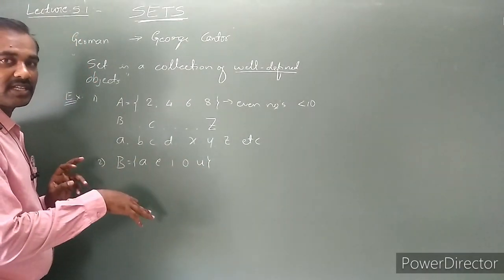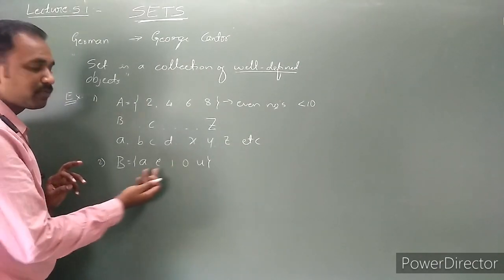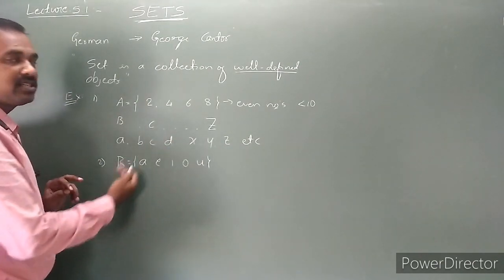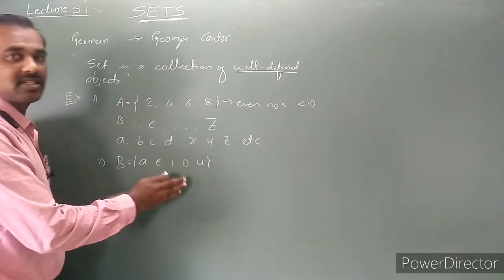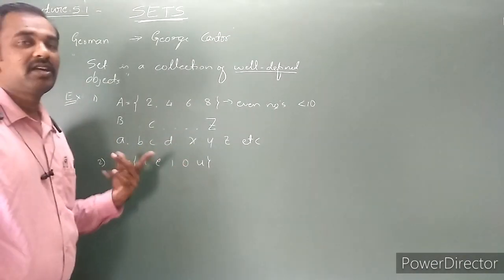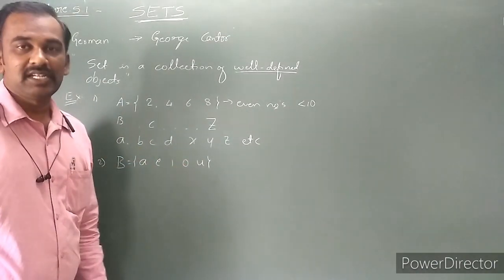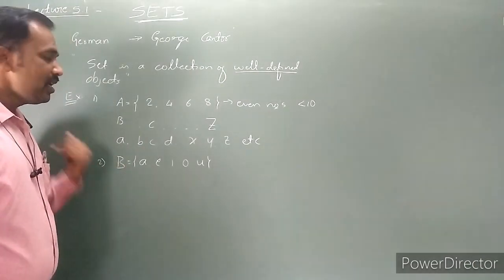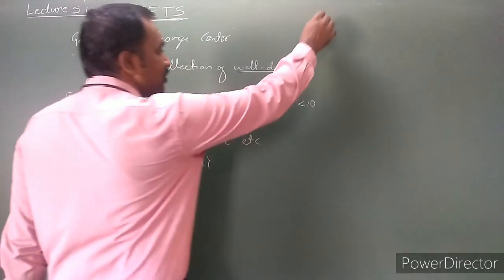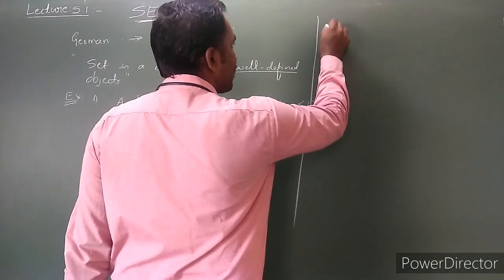Are there any other vowels which possess the vowel property? There are only these vowels. All the elements are present inside the braces, so this is nothing but a set. Now, the representation of sets.